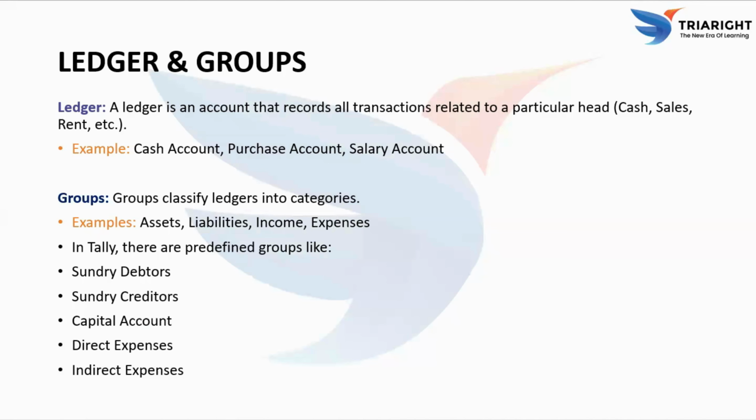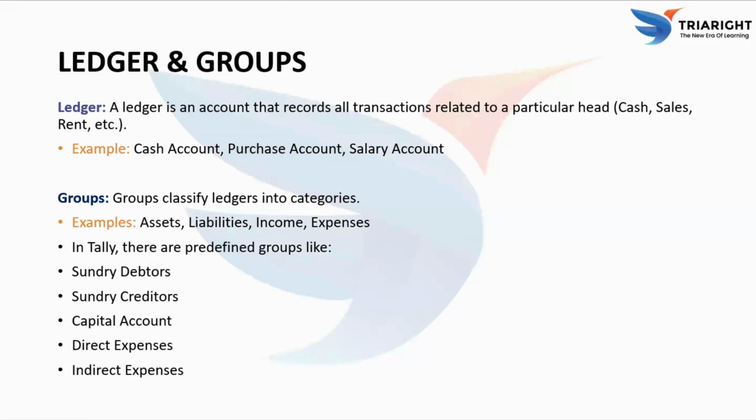Groups are used to classify the ledgers into different categories. Instead of having many separate ledgers without structure, groups help arrange them in a systematic way. This makes accounting more organized and helps in preparing financial reports easily. For example, all asset-related ledgers are grouped under assets and all expenses are grouped under expenses. Similarly, income and liabilities also have their own groups.